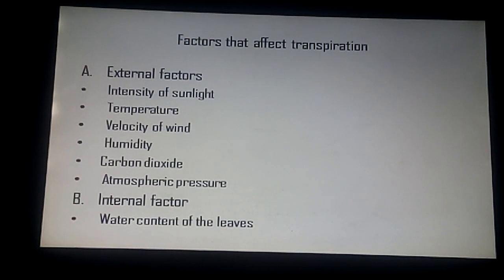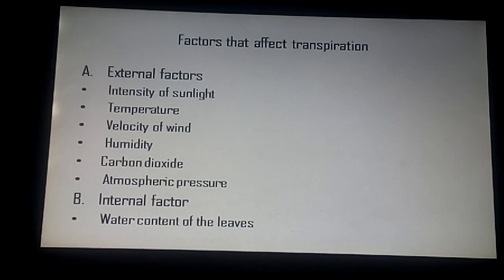Now, factors that affect transpiration. So the first is external factors. In external factors, the first point is intensity of sunlight. During the day, the stomata are open to facilitate the inward diffusion of CO2 for photosynthesis. At night, they are closed. Therefore, more transpiration occurs during the day. When it is cloudy during the day, the stomata are partially closed and transpiration is reduced.